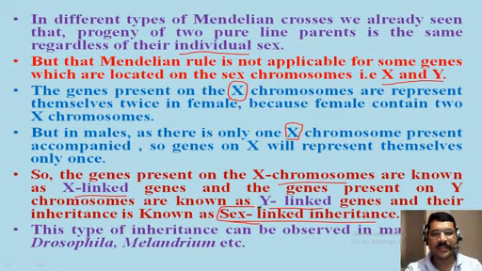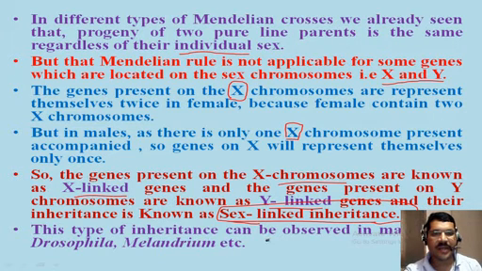Means the genes which are present on different types of chromosomes and determine the sex of that organism are called sex-linked genes. The inheritance pattern they show is known as sex-linked inheritance.